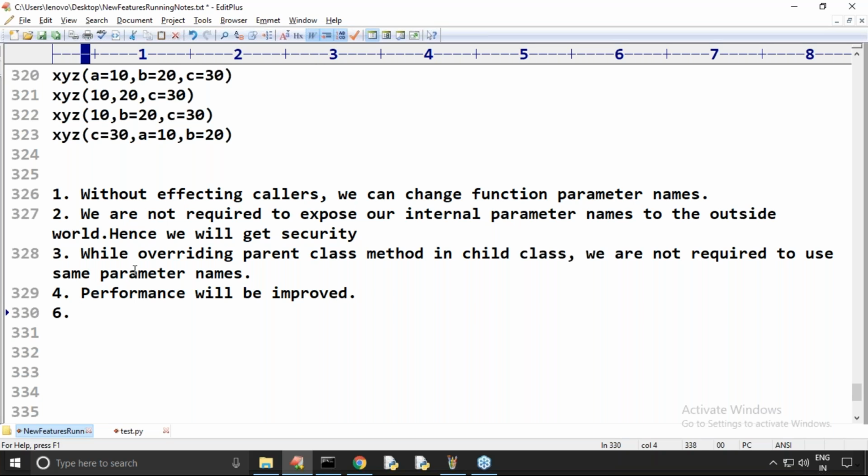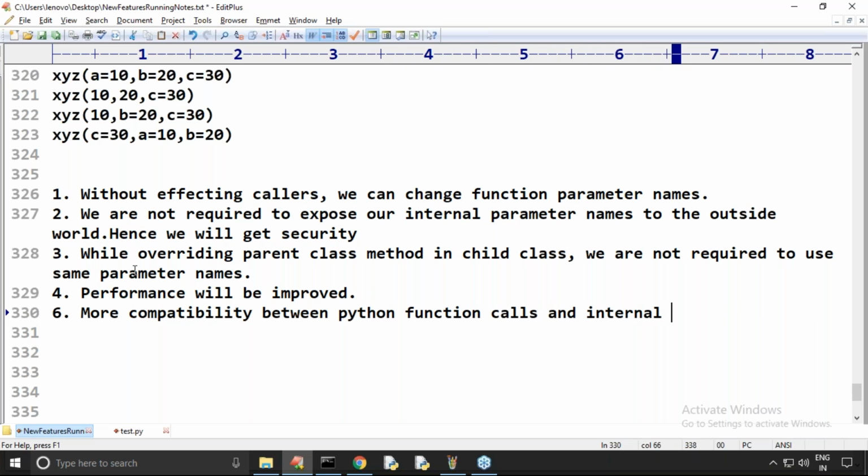Next, sir, more compatibility. There is more compatibility between Python function calls and the corresponding internal C language calls.